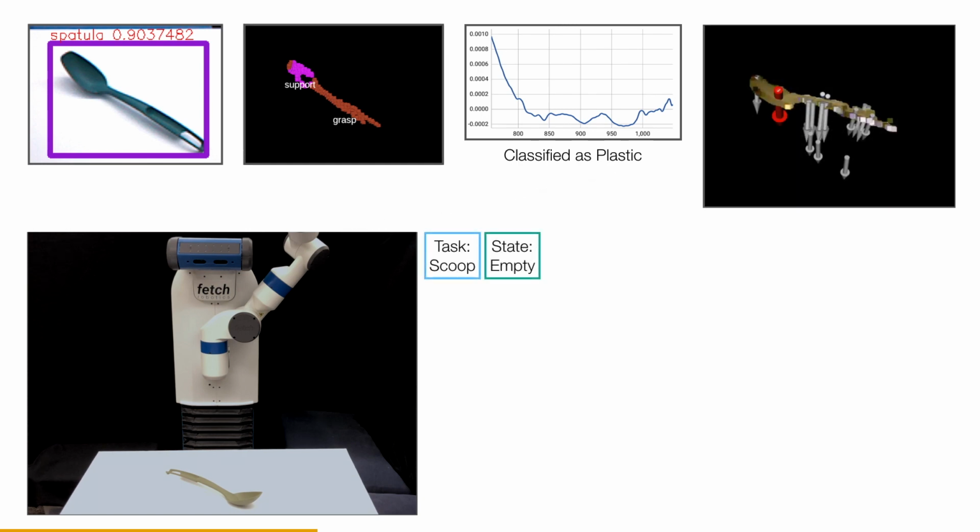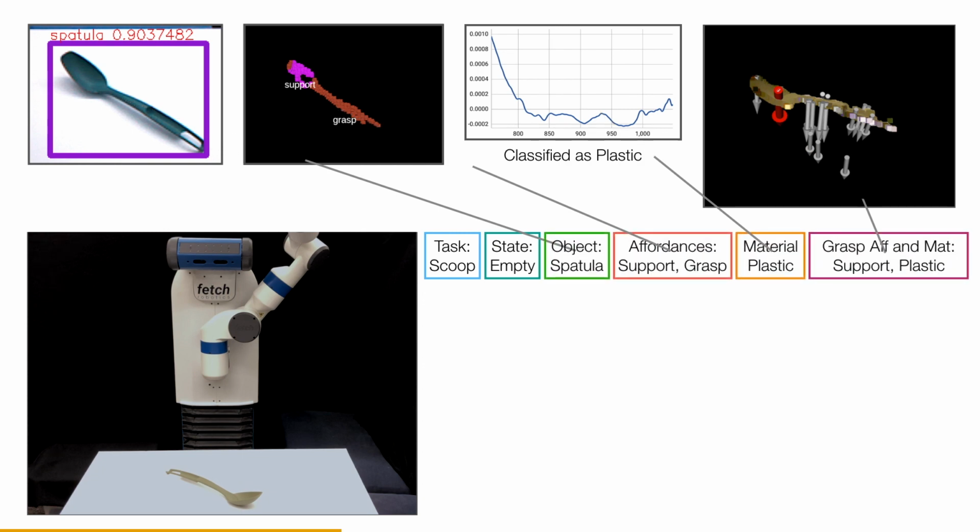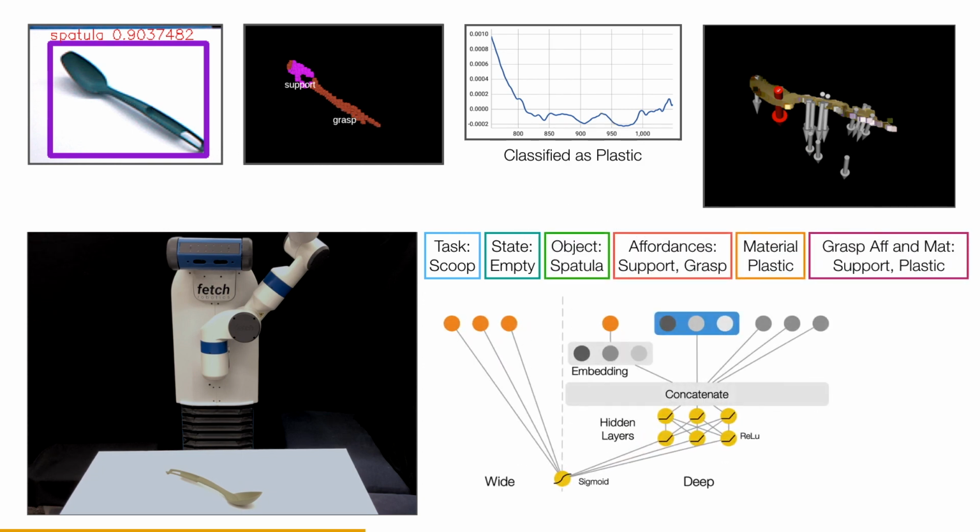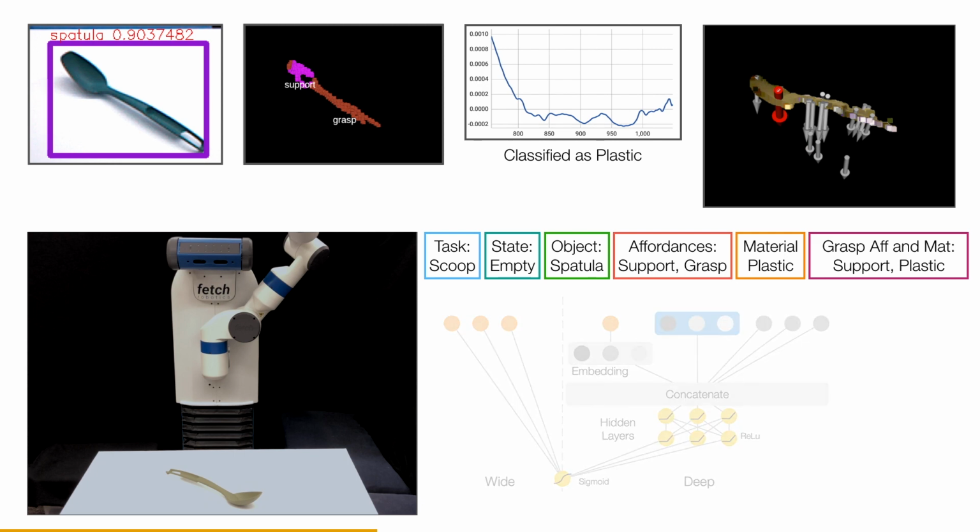Given a task and the state of the object, for each grasp from the sampled stable grasps, all the extracted semantic information are fed into a wide and deep neural network. The wide component of the network takes in sparse features and uses a linear model to capture the complex reasoning patterns. The deep part maps these features to dense embedding vectors to promote generalization.